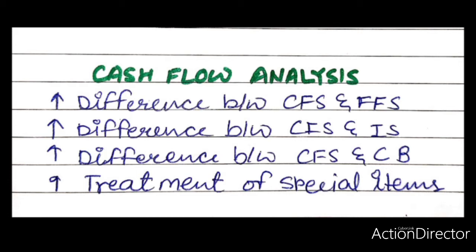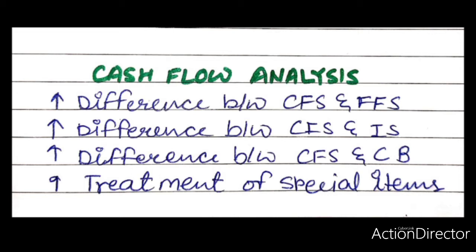Nature. Cash flow statement is a statement of changes in cash, that is how the cash was generated and how that cash was used during a given period, while income statement shows net profit or net loss for a given period. Scope. Cash flow statement presents information only about cash and cash equivalents, and its scope is limited, while income statement presents the result of all business transactions on income of the business entity for the year. Therefore, its scope is wide.